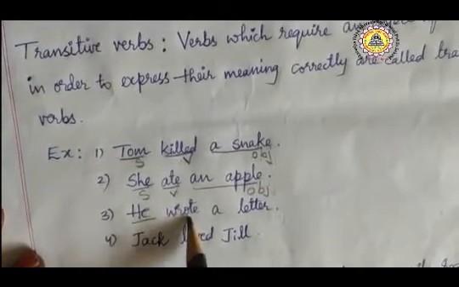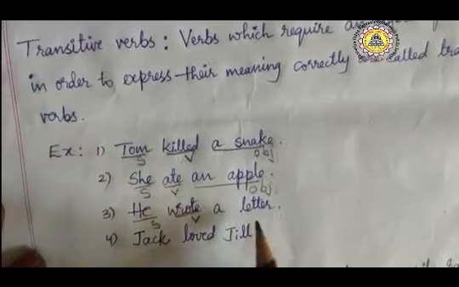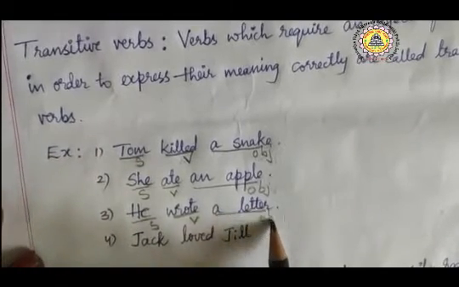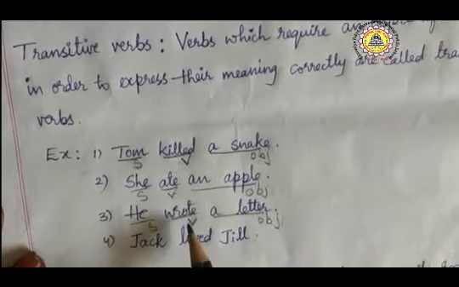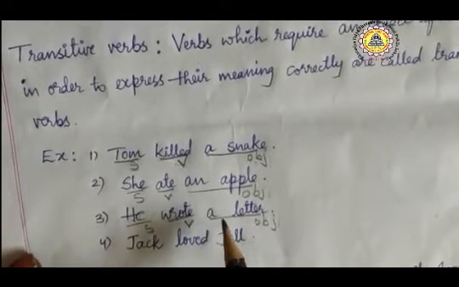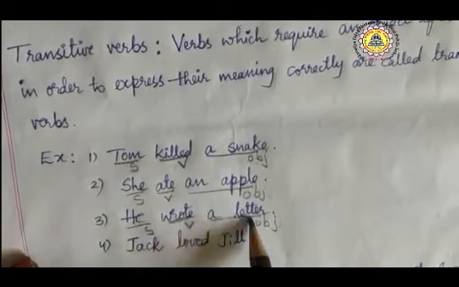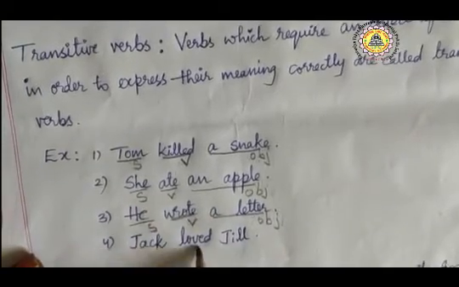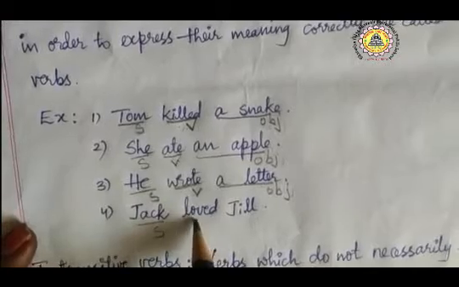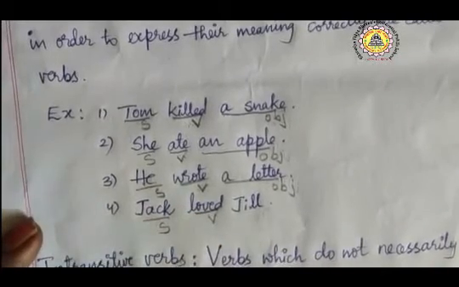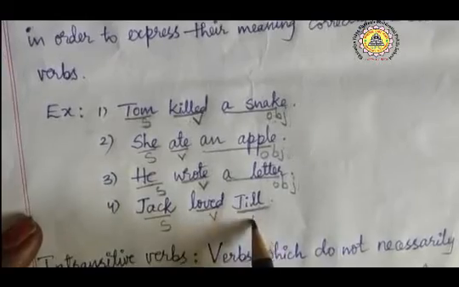He wrote a letter. He is subject. Wrote is verb. A letter is object. Without the object, if we see just he wrote, whether he wrote an essay or a poetry, what he wrote we do not know exactly. So here the object is required. That is a letter. Jack loved Jill. Here Jack is subject. Loved is verb. Jack loved whom, we do not know. So here the object is required. That is Jill.